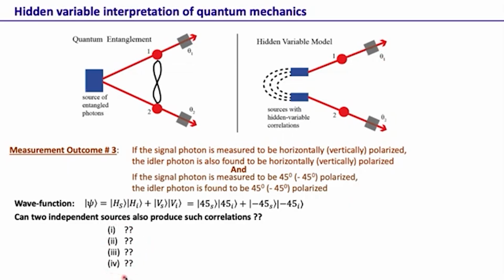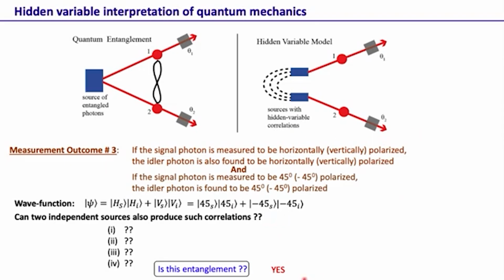The challenge here is that no set of rules will be able to explain these measurement outcomes, which are basically simultaneous correlation in two conjugate bases. So is this entanglement? Yes, this is entanglement. Through this one example, what we have shown is that hidden variable theories are not able to explain this specific result, the simultaneous correlation in two conjugate bases. But quantum mechanics is definitely able to explain it, and these things have now been seen experimentally and proved beyond doubt that hidden variable theories do not work.